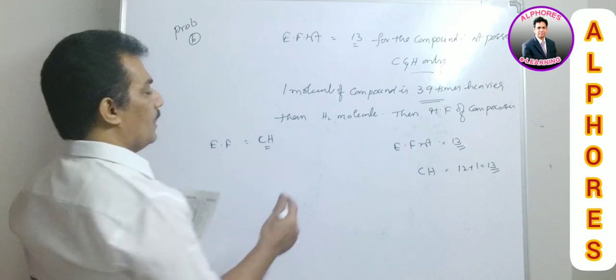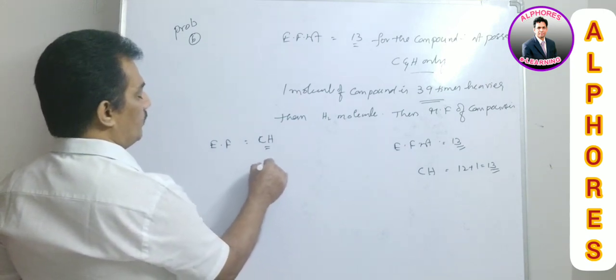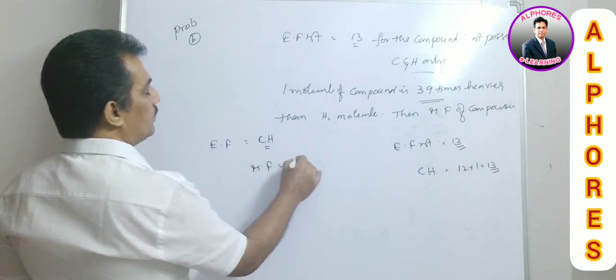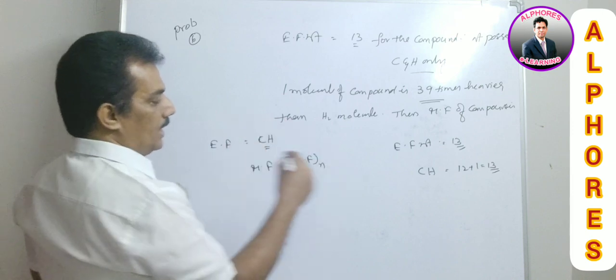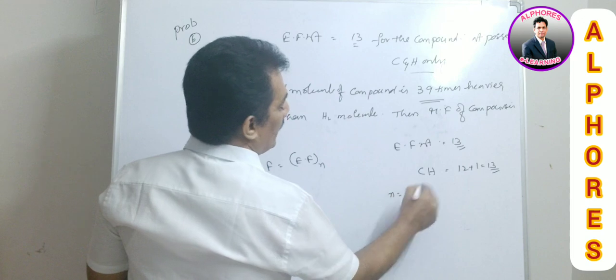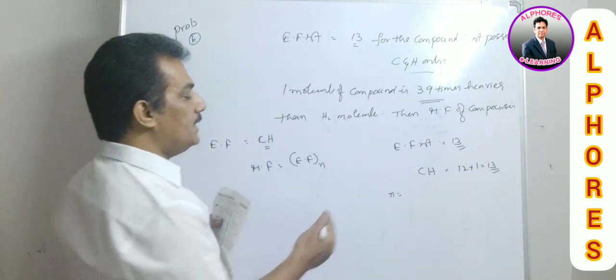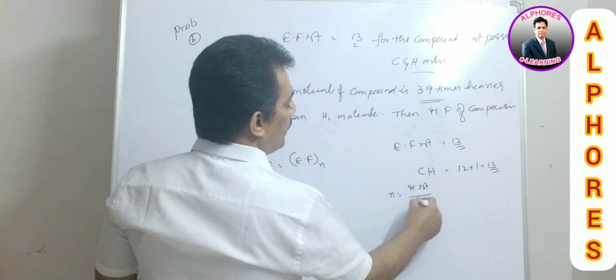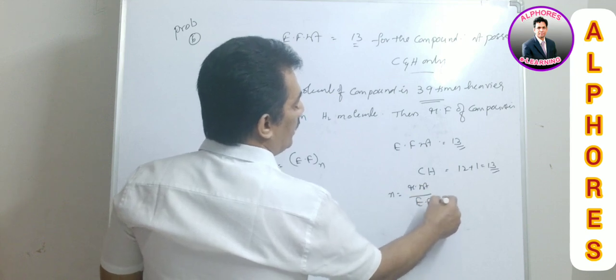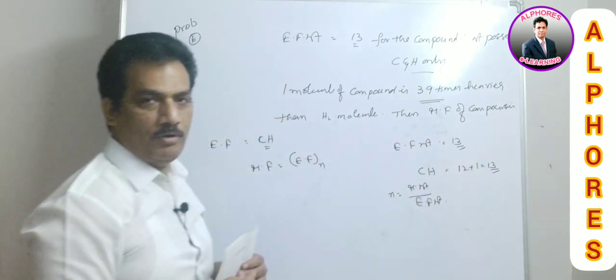Clear? And now to get the molecular formula, it is empirical formula into N, and now we have to find the N value. N is nothing but molecular weight by empirical formula weight, but they already gave the empirical formula weight.